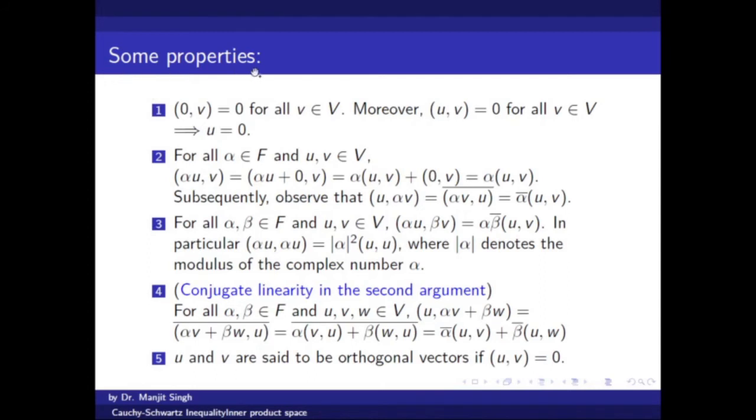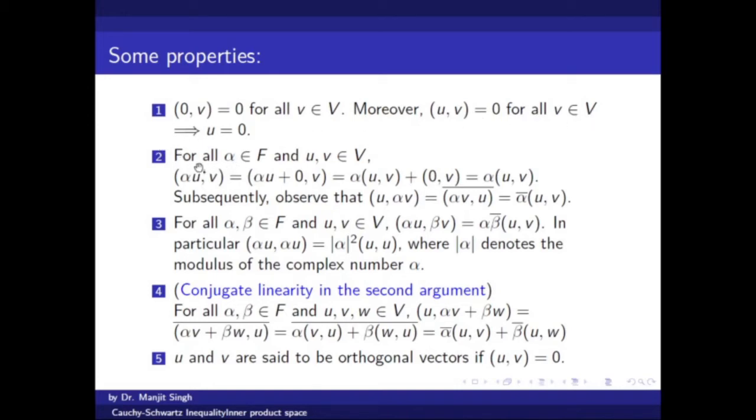Some useful properties of inner product: V is a vector space and the zero element belongs to V. Then the inner product of 0 with any element of the vector space will be 0. And if there is a vector u which has inner product 0 with all the vectors of V, then this vector can only be 0. So u will be 0 if u has inner product 0 with every vector of V.